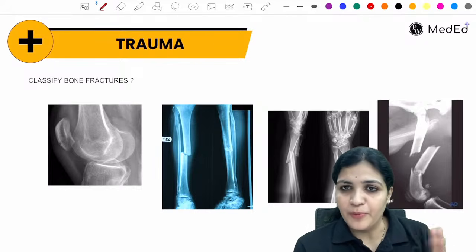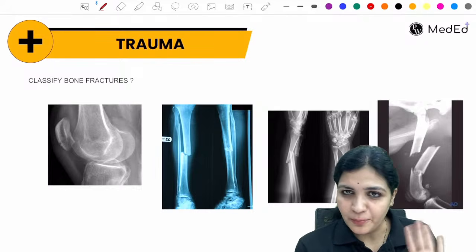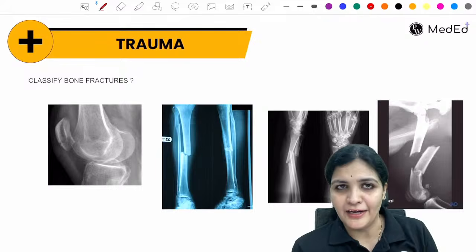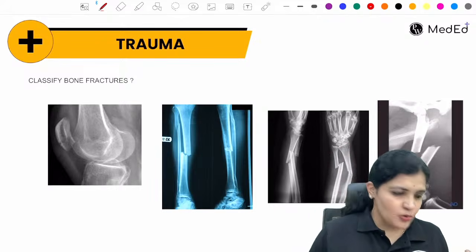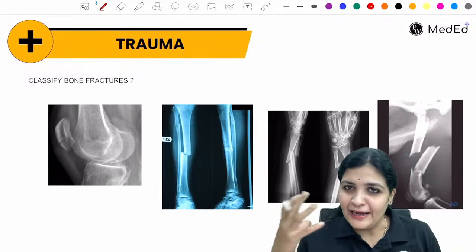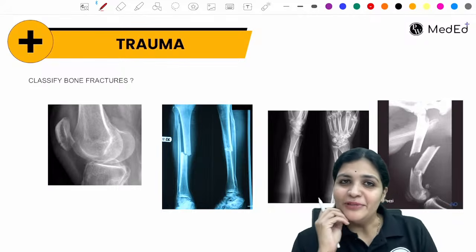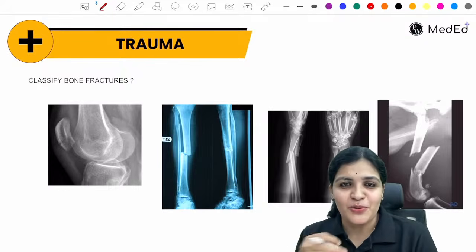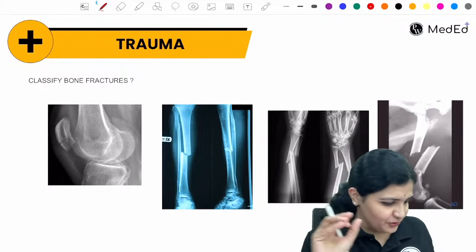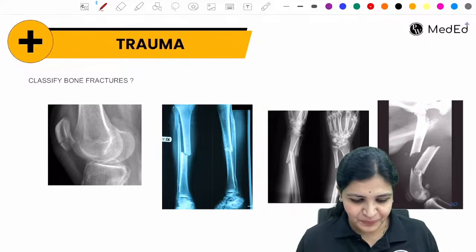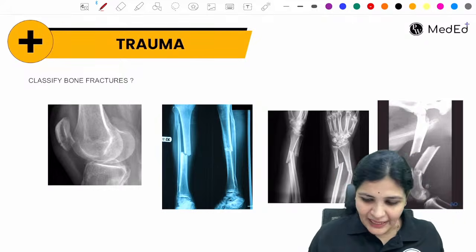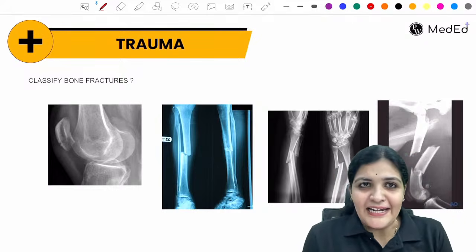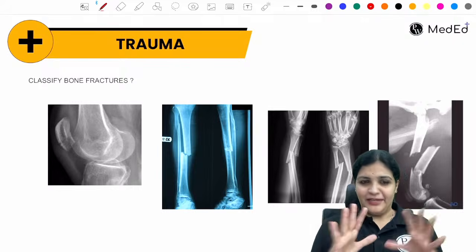You will not have that problem with me because I don't know Hindi properly, so I will speak only in English. Okay, don't worry. Other faculty are basically from North India, so they will speak Hindi, but I am completely South Indian from Andhra Pradesh, so I speak only English for you all to understand it clearly. Okay. Putting all this aside, now we are going to learn only orthopedics here, nothing else.